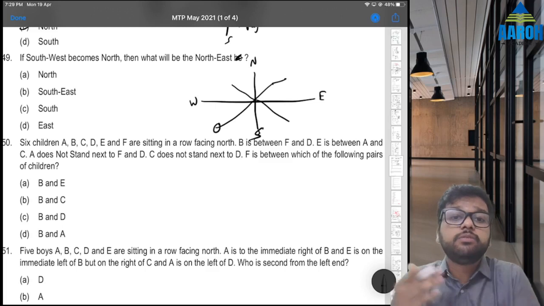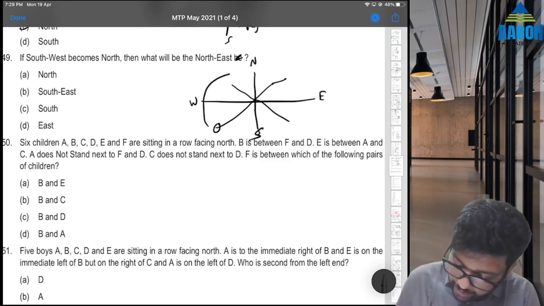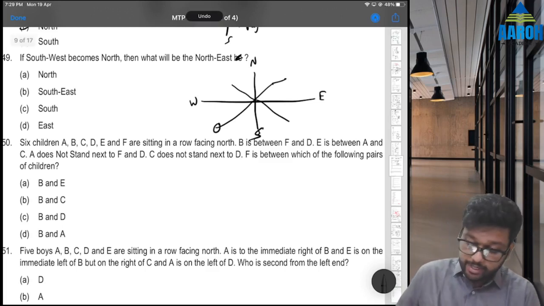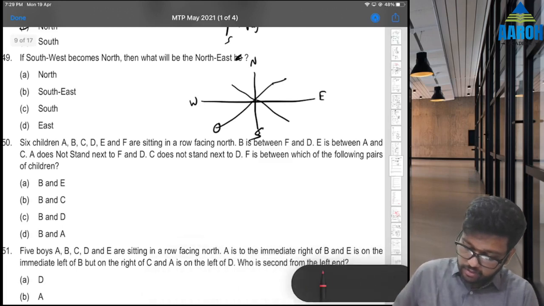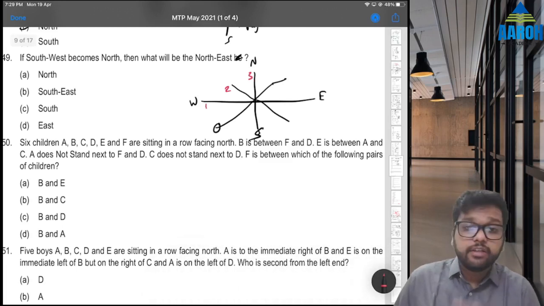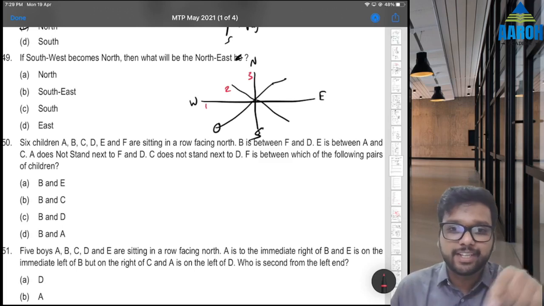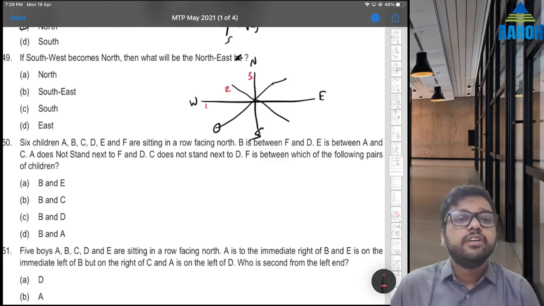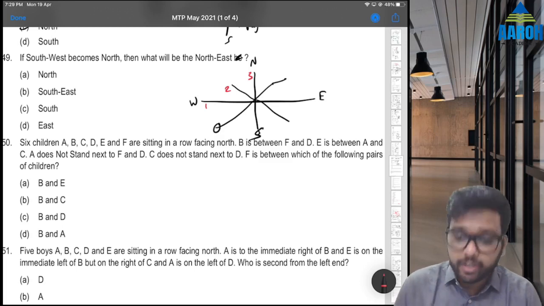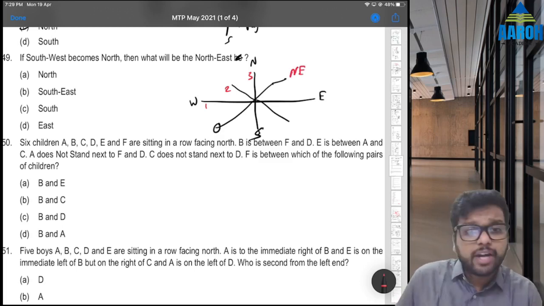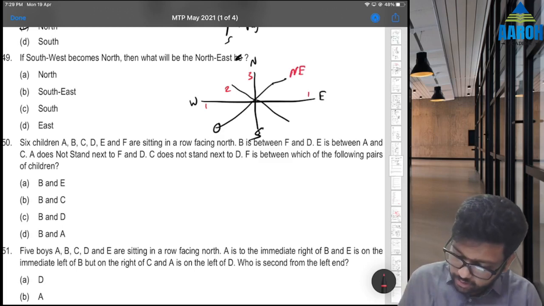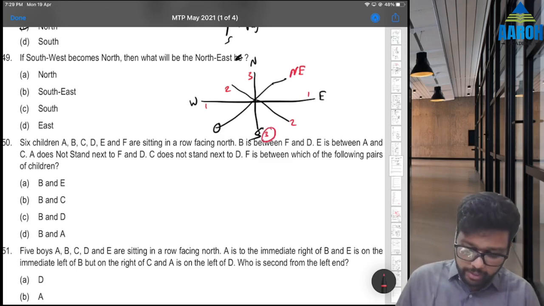Becomes north means it is moving. It is moving clockwise by how much? Understand, it is moving clockwise by 1, 2, 3. 3 places clockwise, like a clock, right? ऐसे आपके side से, like a clock. Now they are asking northeast will be what? This is northeast. So that will also move 3 places. 1, 2, 3. So that will become south.